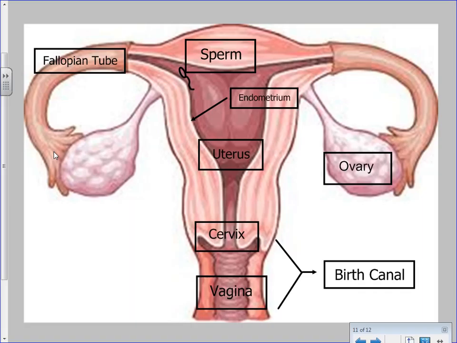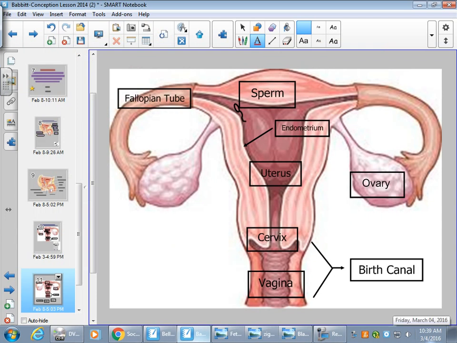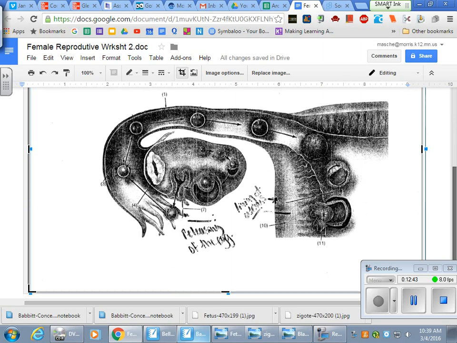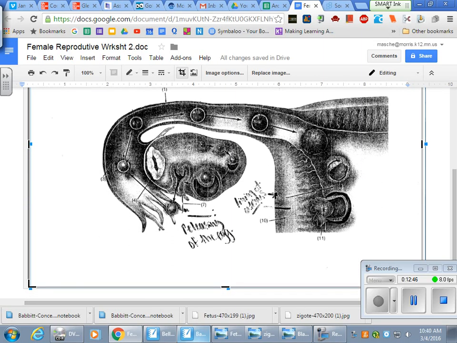Okay, what we're going to talk about next is fertilization and menstruation. So I have another little picture. Not the greatest, it doesn't show up the best. In here, this is a what? Ovary. And in there you can kind of see the egg maturing. And right here you can see it being released. You can see how the fingers of the fallopian tube are grabbing it and sweeping it up. Releasing of the egg is called what? Ovulation, yep. And that egg is called the ovum, and it comes from the ovary.